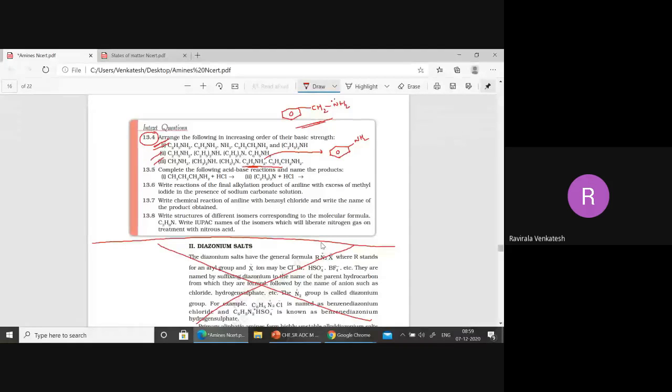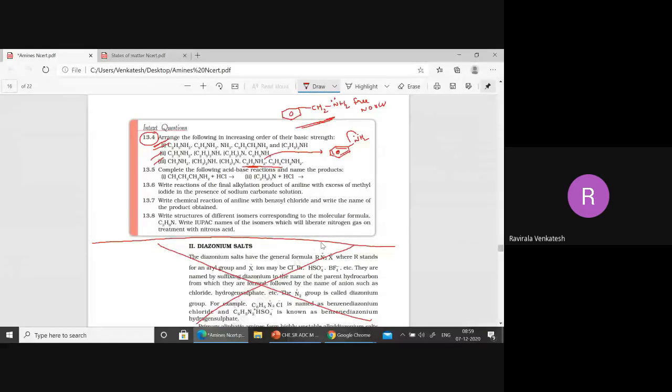Aliphatic amine or aromatic amine? Are you there? Is resonance possible here? No, sir. Lone pairs, what happened here? They are free. No resonance. Now the lone pairs are in resonance here, when you take a pi bond over here. So here, what happened? They are not free here.